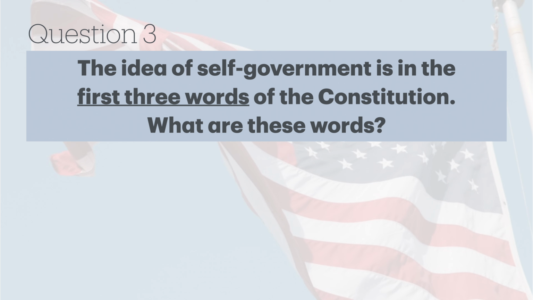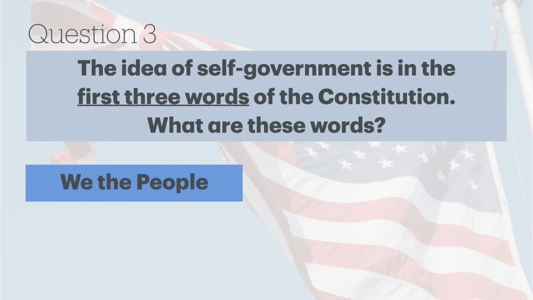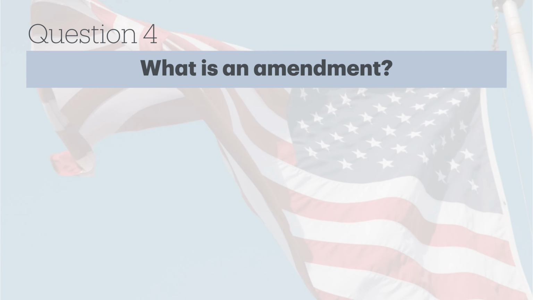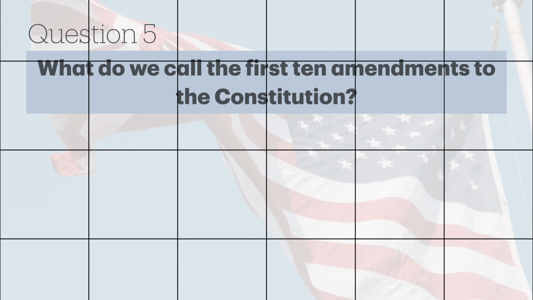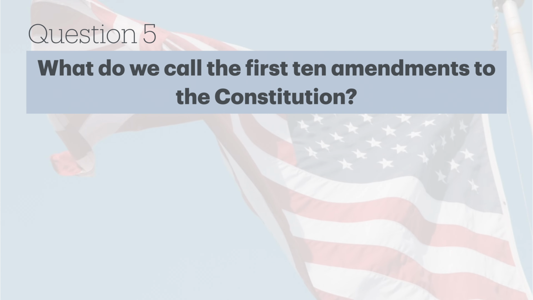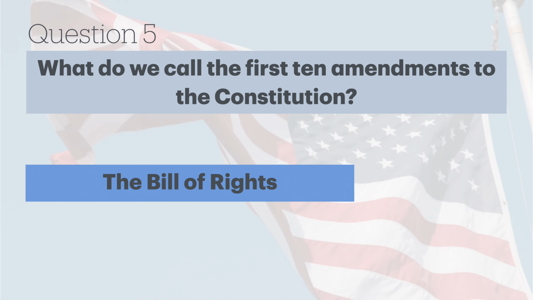The idea of self-government is in the first 3 words of the Constitution. What are these words? We the people. What is an amendment? A change to the Constitution. What do we call the first 10 amendments to the Constitution? The Bill of Rights.